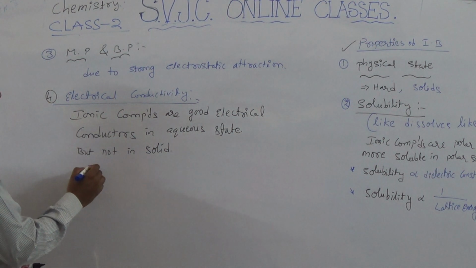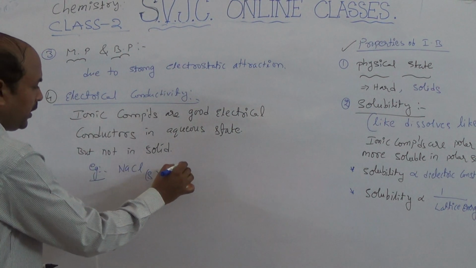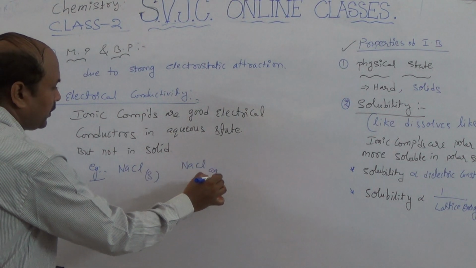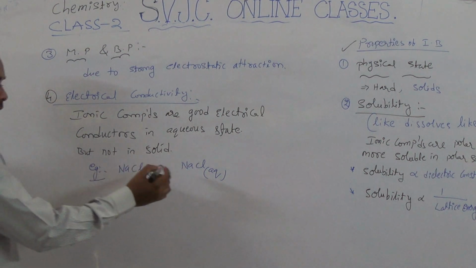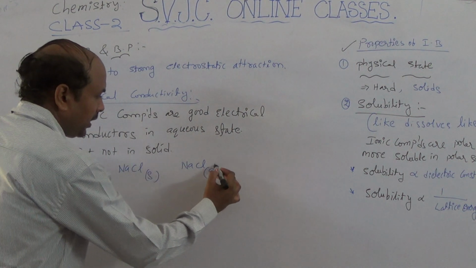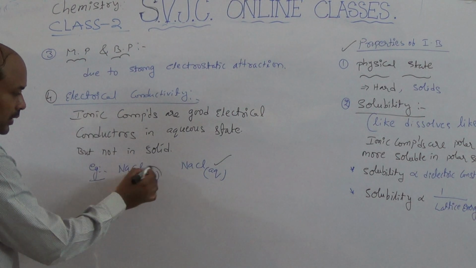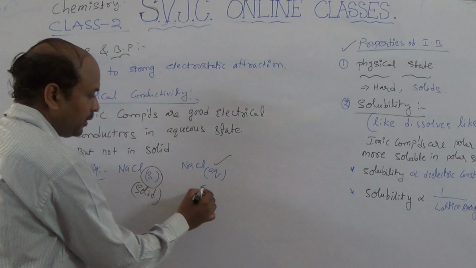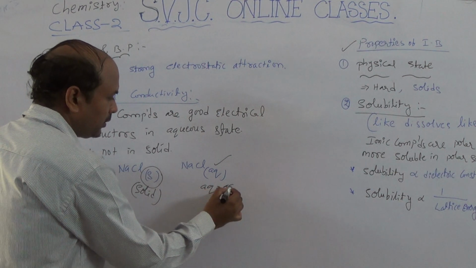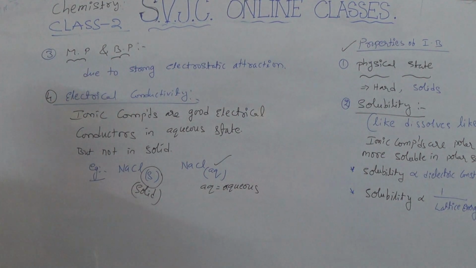Now, in this condition, remember NaCl solid and NaCl aqueous. Which one is a good conductor? NaCl aqueous is a good conductor. NaCl solid is a bad conductor because it is present in solid state. S indicates solid and AQ indicates aqueous state. So remember, this is a very important condition.